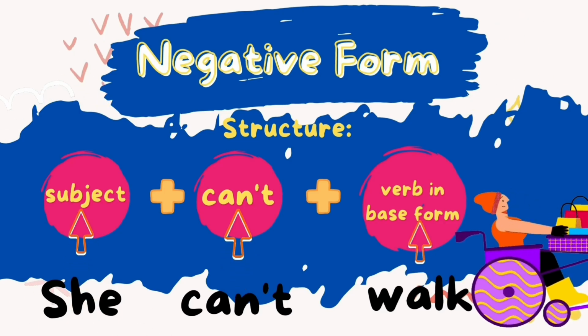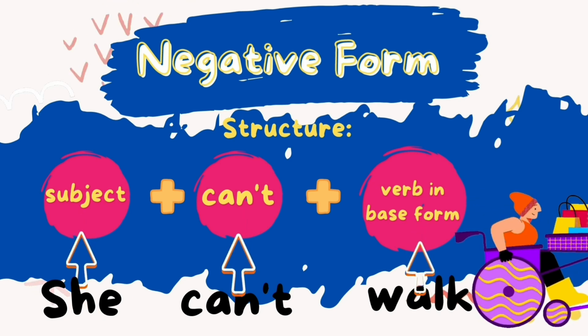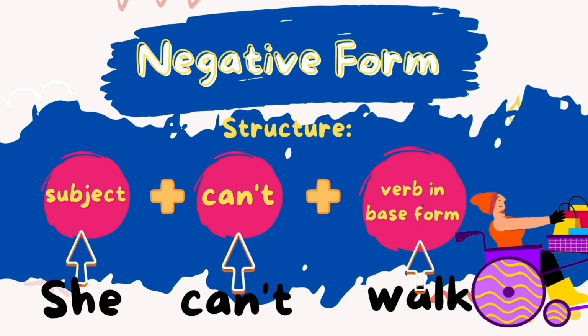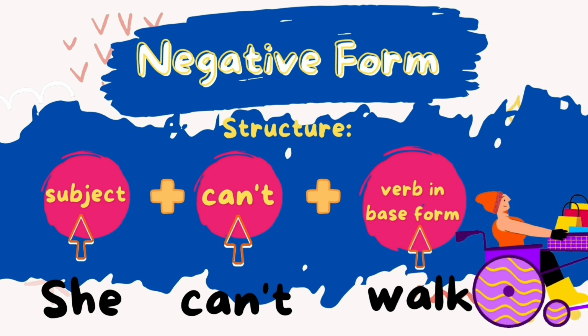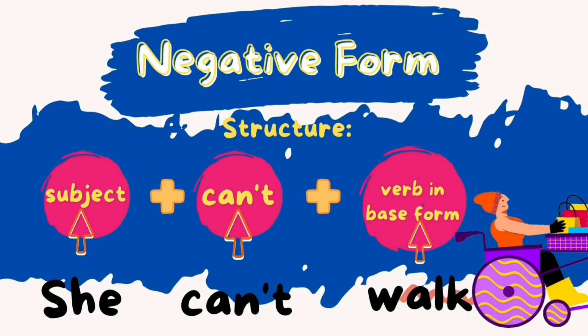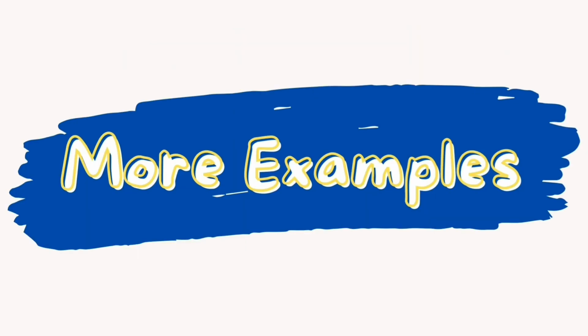Negative form. Structure, subject plus can't plus verb in base form. For example, she can't walk. She doesn't have the ability to walk. Tips. Can't also refers to cannot. They mean the same. Let's look at more examples.